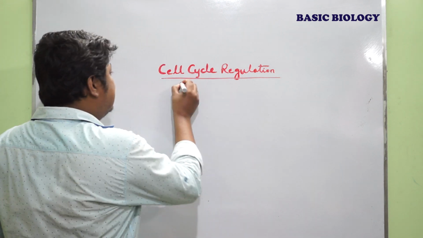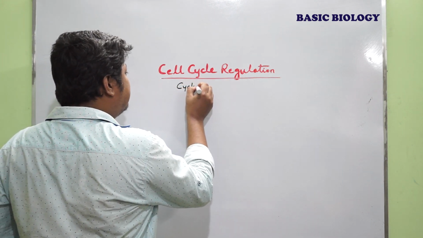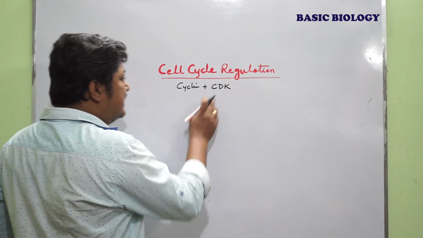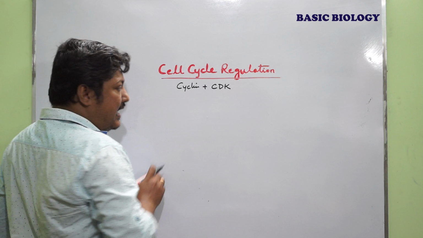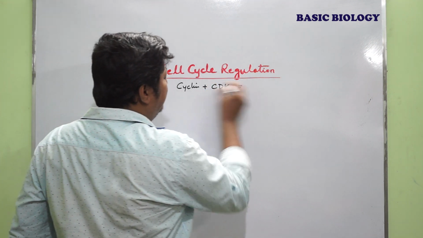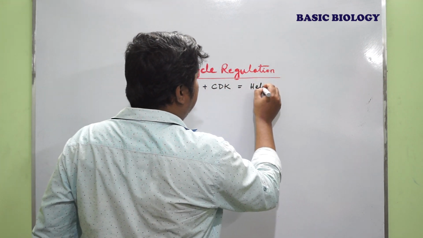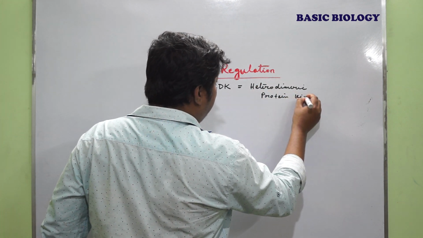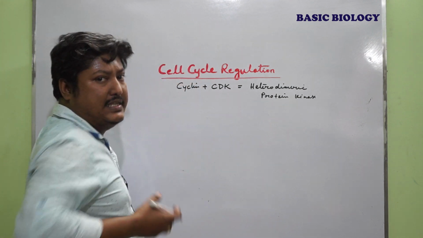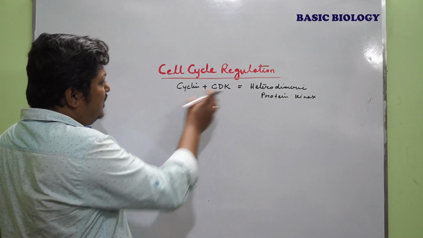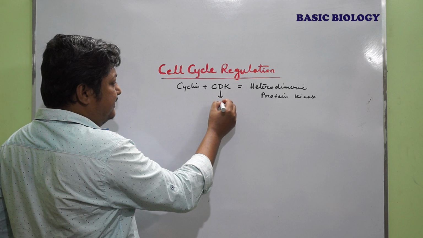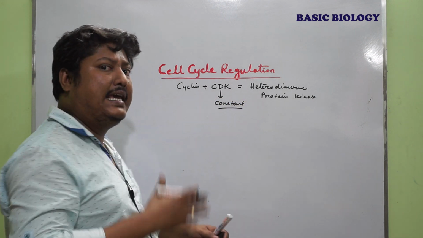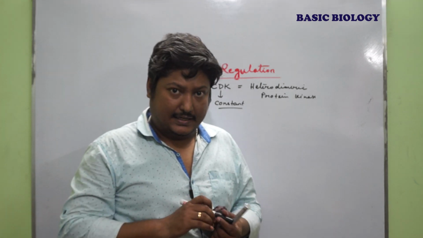One is cyclin and another is CDK, that is cyclin dependent kinase, and these two proteins together form a heterodimeric protein kinase. Generally they are present in a very low amount within the cell. The amount of CDK is almost constant. It does not fluctuate while the cell is passing through the cell cycle.